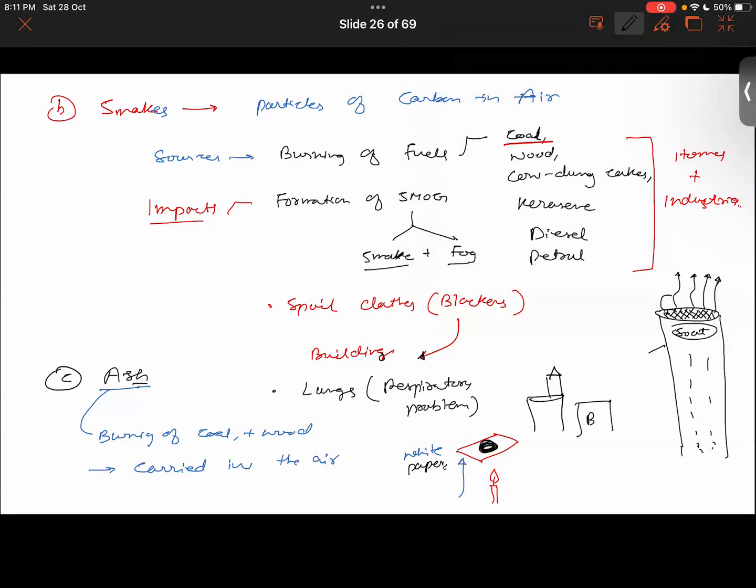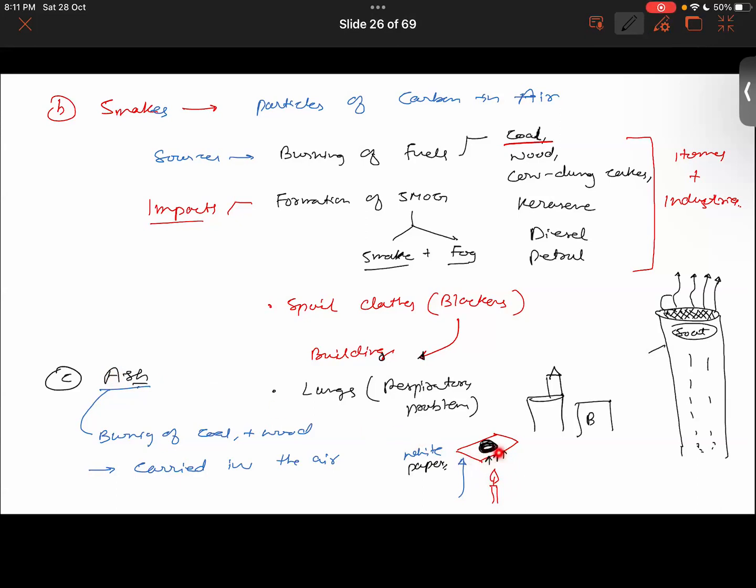So how are these ash particles sticking to this white paper? Not smoke basically. What is happening here is that gases are being produced when we burn a candle, and those gases will carry these particles of ash onto this white paper.